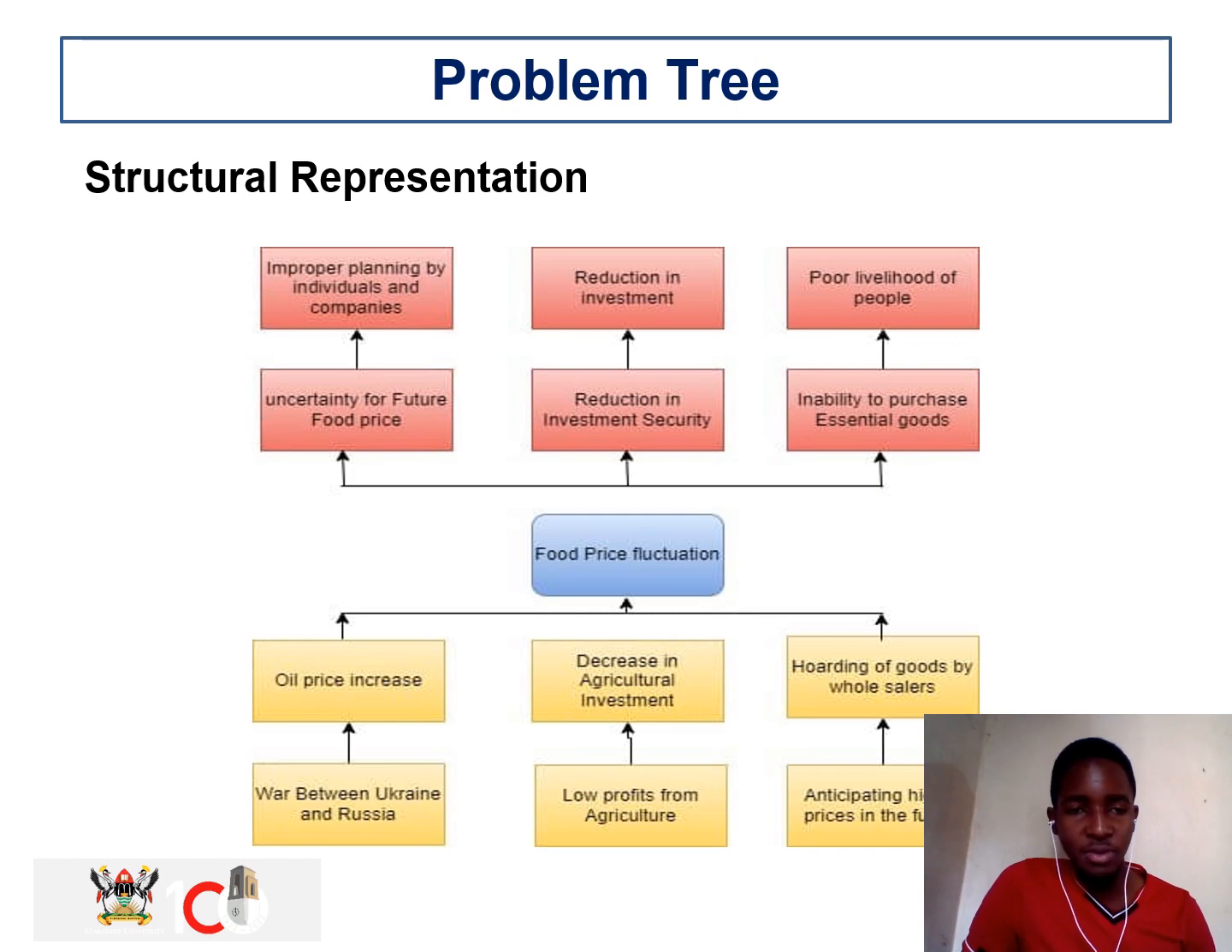This is our problem tree, which is going to help us explain the structural representation of our problem statement. Here we have the food price fluctuations. Down here we have the secondary and the primary causes.